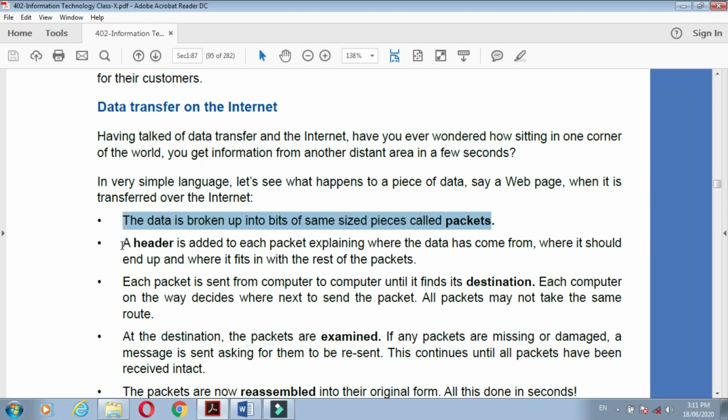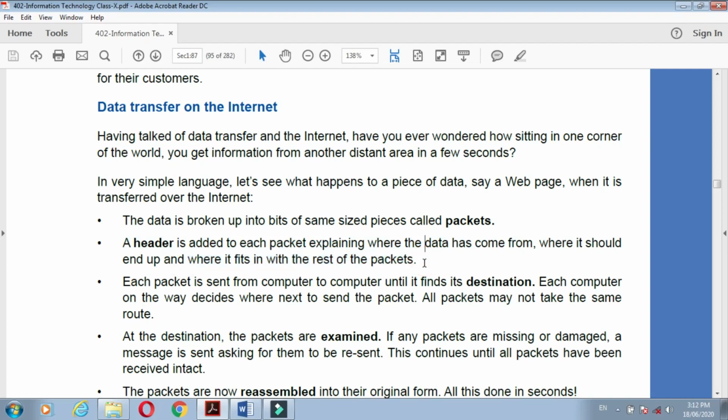Now a header is attached. A header is added to each packet explaining where the data has come from. Each small packet has one header, and that header explains which kind of data it is, where it is coming from, where it should end up, and where it fits in with the rest of the packets.